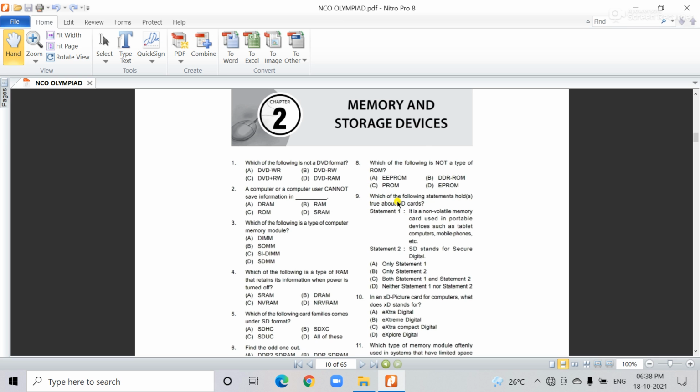Next: which of the following statements is true about the SD card? Statement 1: it is a non-volatile memory card used in portable devices such as tablets, computers, mobile phones. Statement 2: SD stands for Secure Digital. Both statements are correct, so number C is the correct answer.